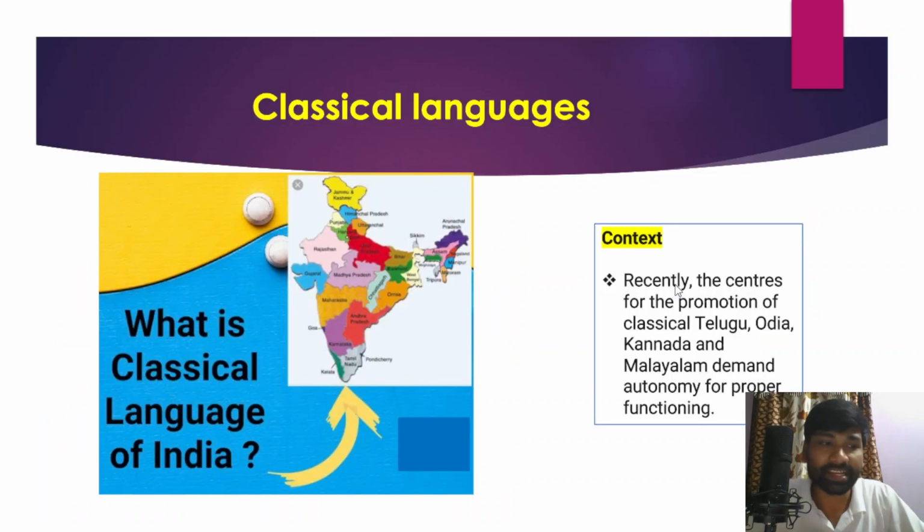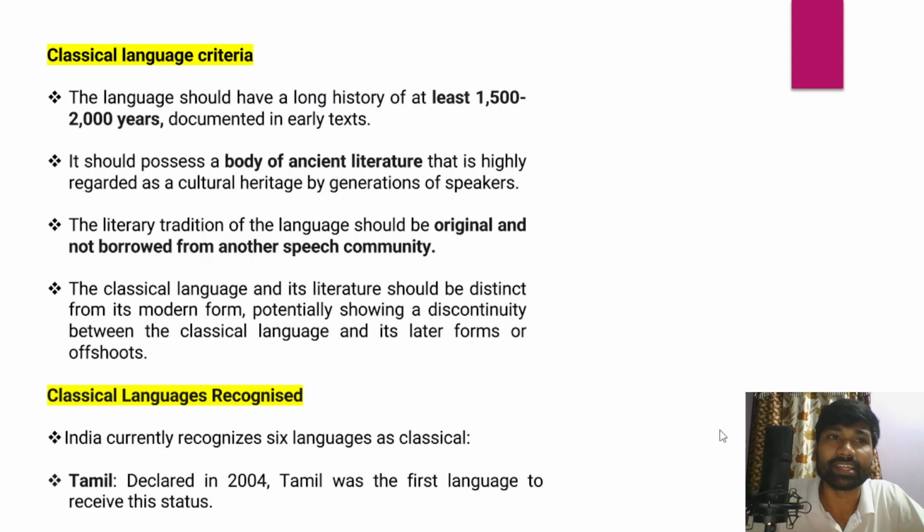And next, classical languages, another very important article from the prelims perspective. This article is very important because there are previous instances of how many classical languages we have, and how classical languages get recognition from the Union government. So everything has to be understood in a very detailed manner, right? The context is that recently the Centers for the Promotion of Classical Telugu, Odia, Kannada, and Malayalam demanded autonomy for their proper independent functioning, and because of that it is in the news. We also need to look into the classical language criteria.